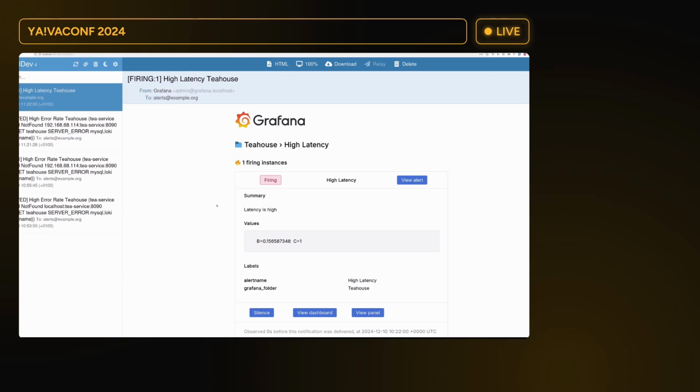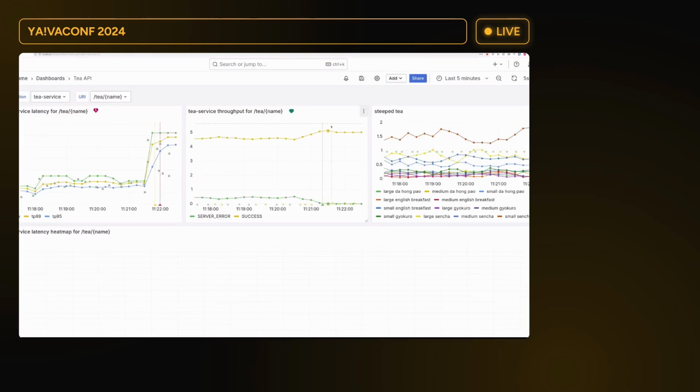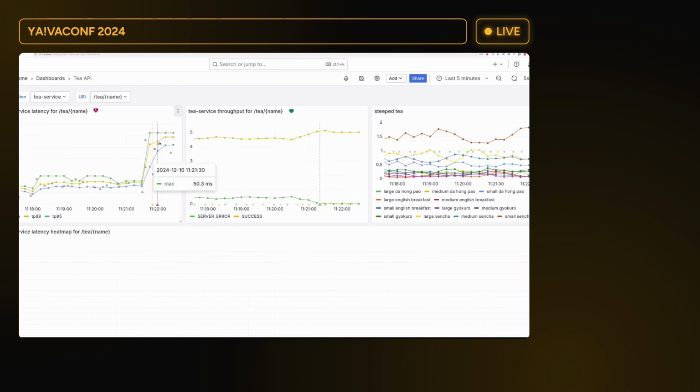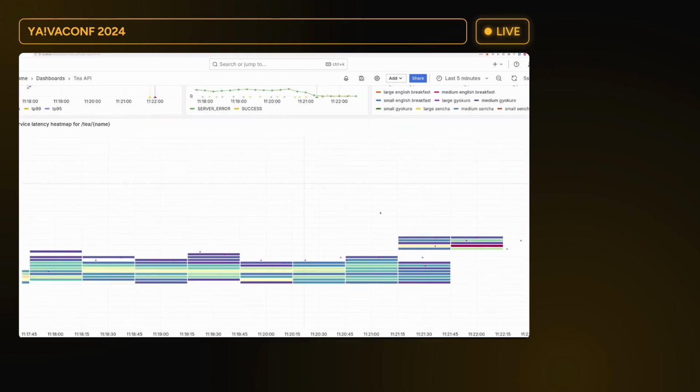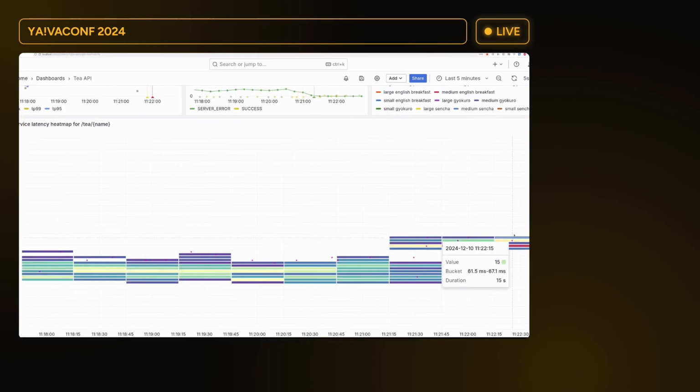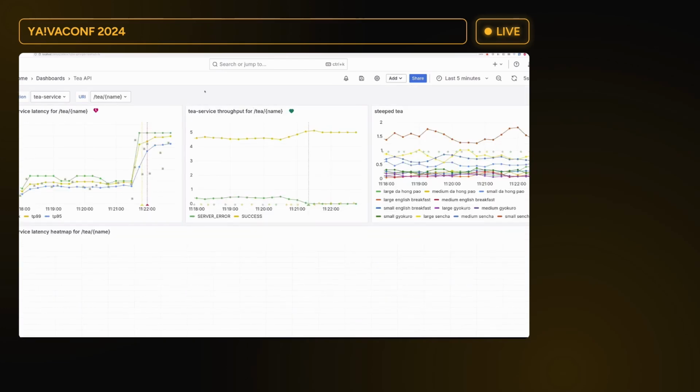So here now we get the information that the latency is high. Let's look into that. Let's maybe refresh the Grafana. And now indeed we can see that we have a success rate of 5, but the latency has spiked like crazy. What is going on? To analyze that, we can assume that Grafana might be broken, but it's really not, because we do see that the histogram buckets moved up. So we have more requests within the buckets, like between 60 to 160 milliseconds.